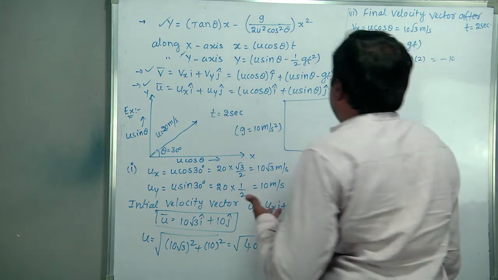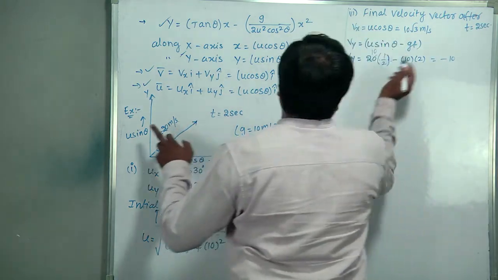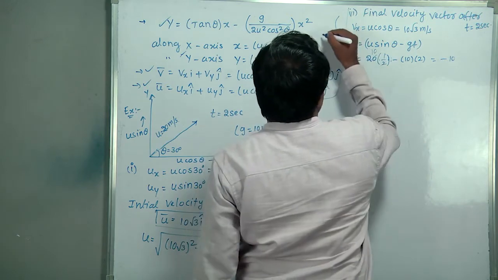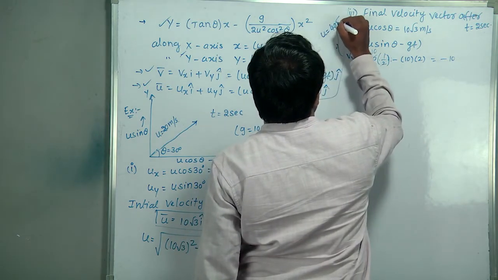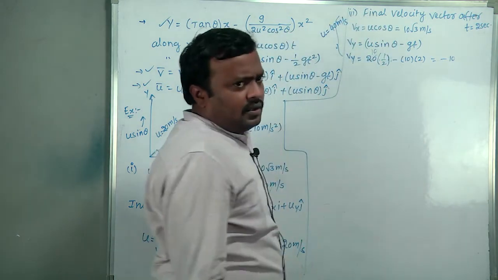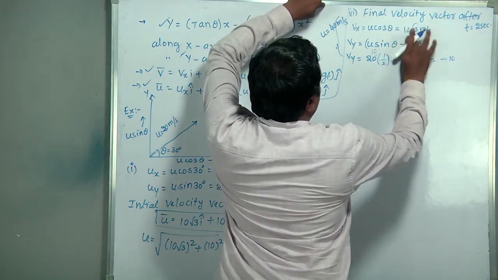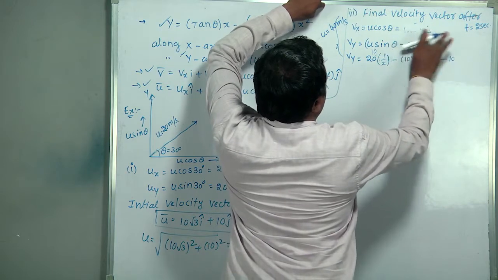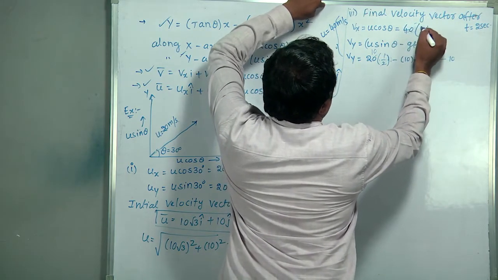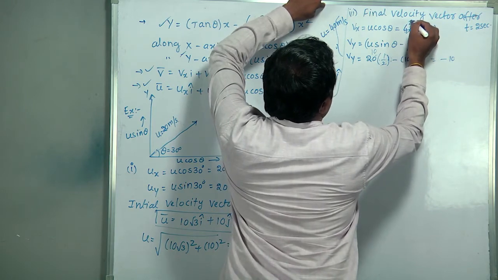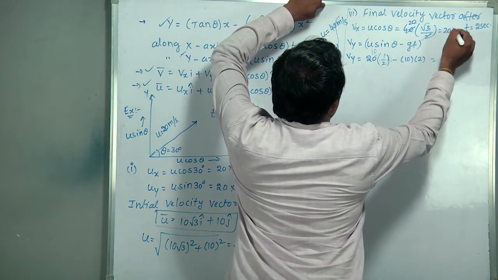So without the minus, for this situation, consider it as 40 meter per second. Here 40 cos 30 is 40 into root 3 by 2, which is 20 root 3.